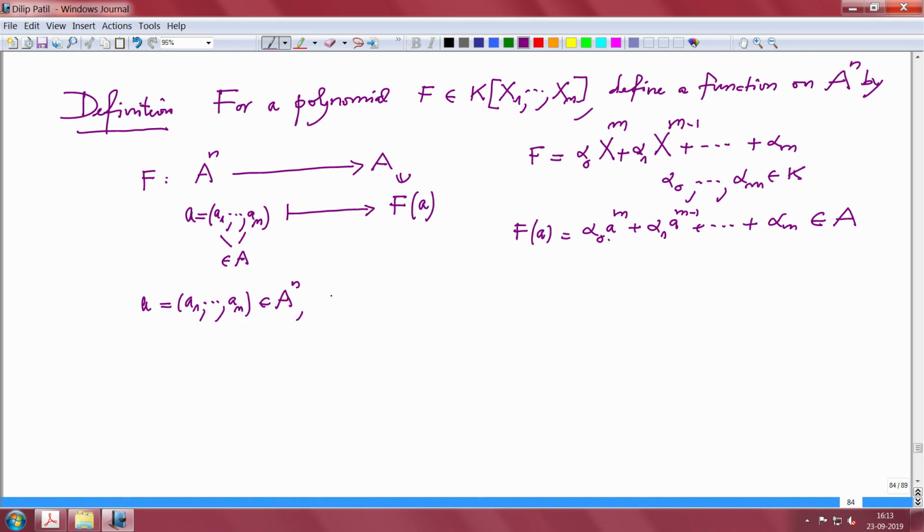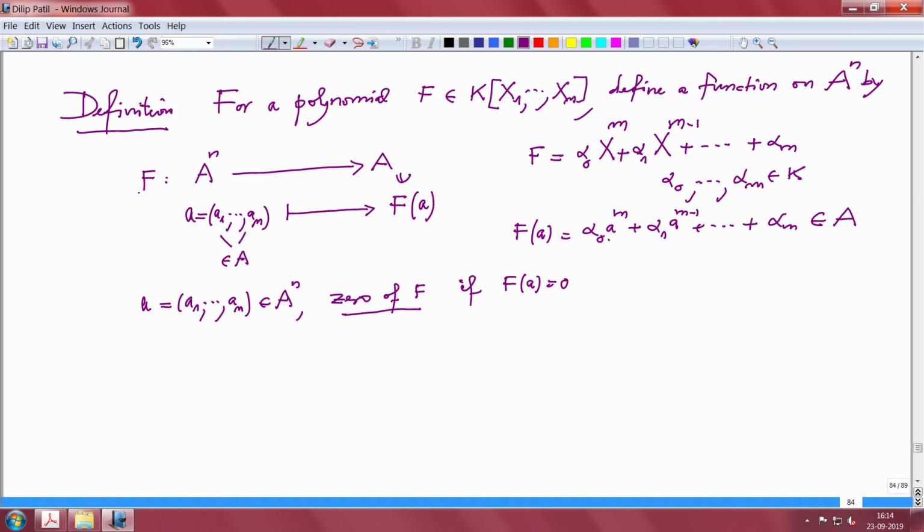We say that this is a 0 of f if f of a is 0. That means this function vanishes at that a. And remember, this a is not a tuple in the field, it is a tuple in the given K algebra. So then you call it a 0 of f, alright.